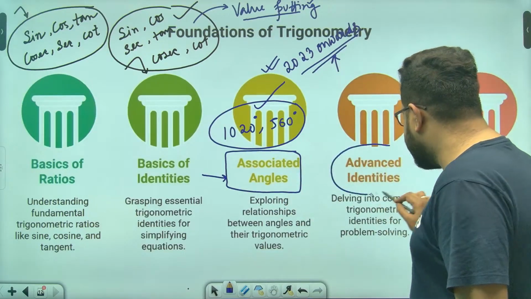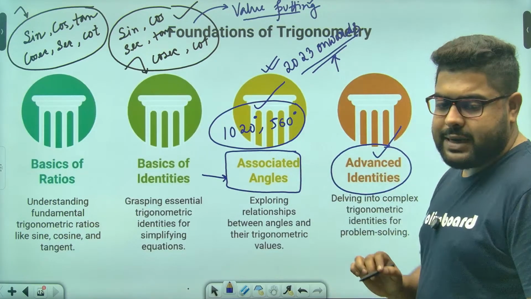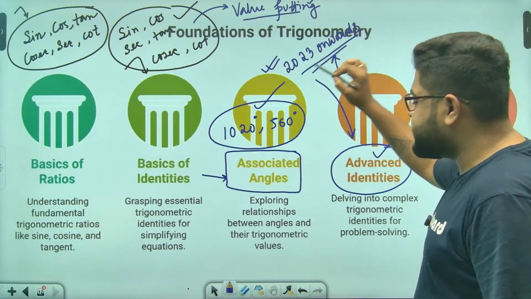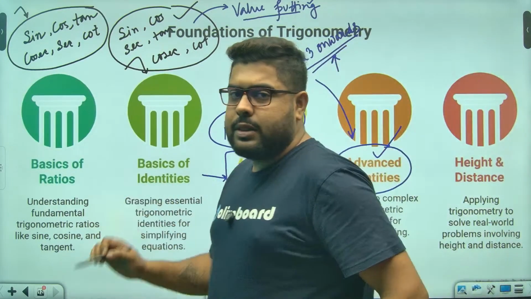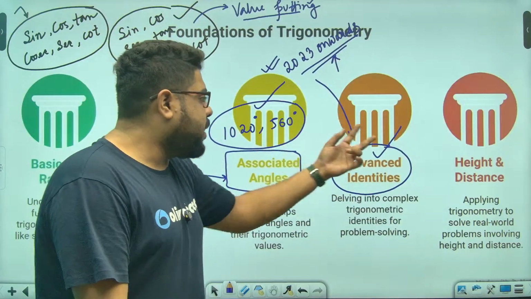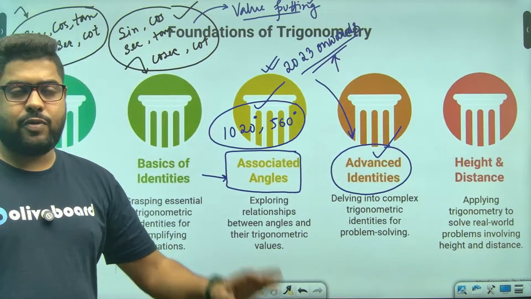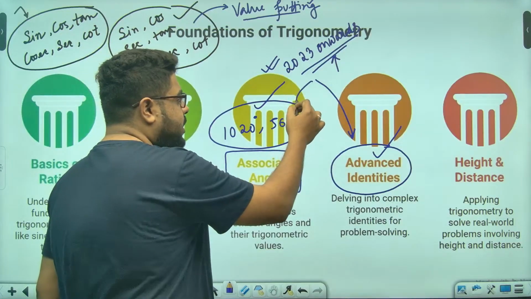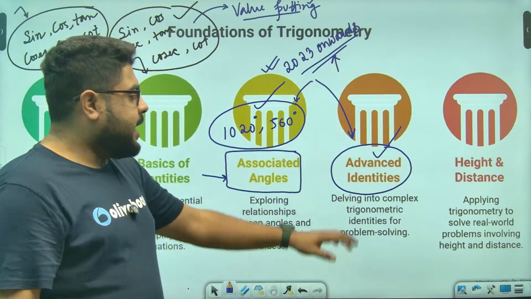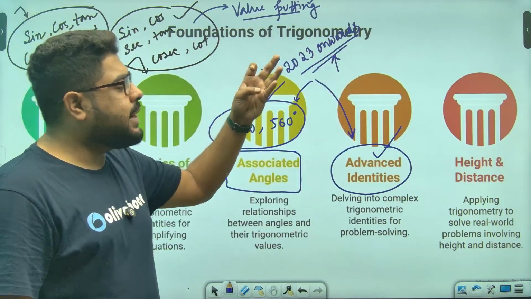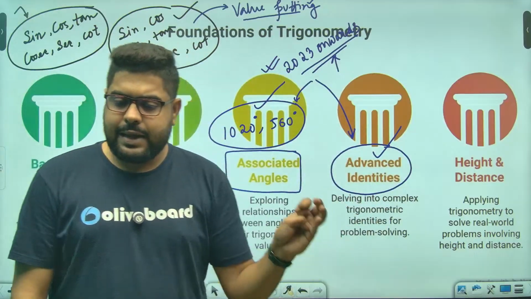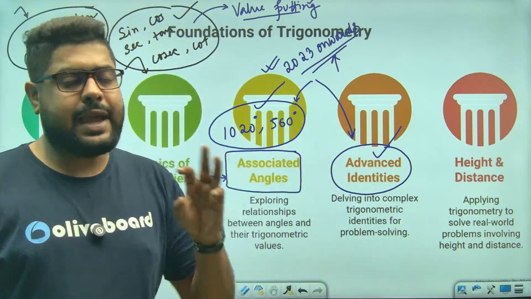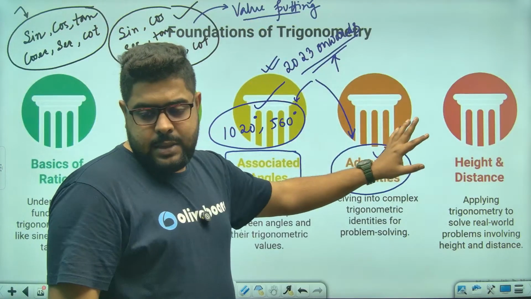Same has been the case with advanced identities. 2023 onwards, SSC has put a lot of focus on these two topics, which are part of the class 11th syllabus. If you look at the NCERT, they have put a lot of focus on these two topics. Advanced identities will consist of your compound angles, sums and products, and multiple angles, all those together.